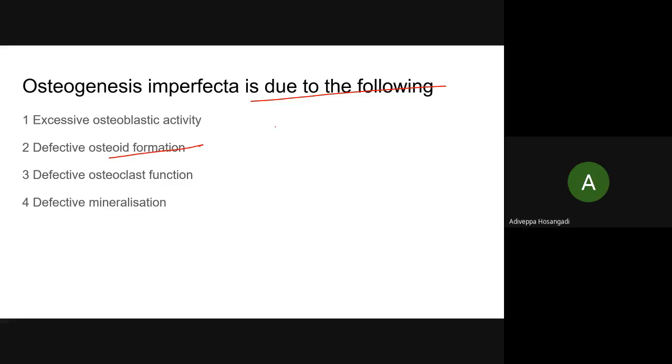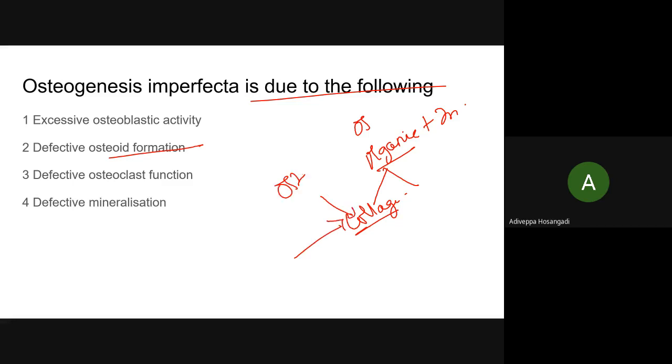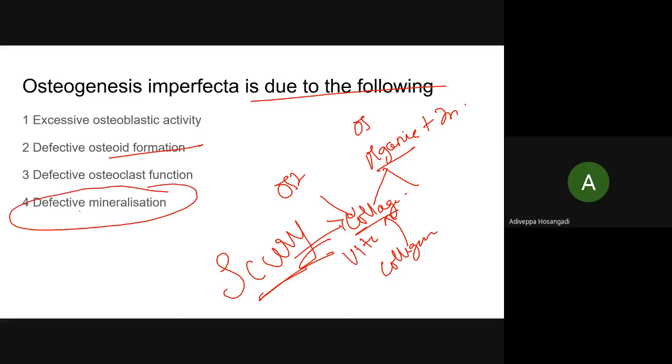Second. I told you, osteoid. See, a bone has an organic matrix and inorganic content. Organic matrix can be collagen and other molecules. Collagen deficiency, improper deposition of collagen is osteogenesis imperfecta. What is one more thing which affects improper collagen deposition? I have covered before. Scurvy, isn't it? Because vitamin C is essential for synthesis of collagen fiber. Right. Defective mineralization, can anybody tell me where it is seen?